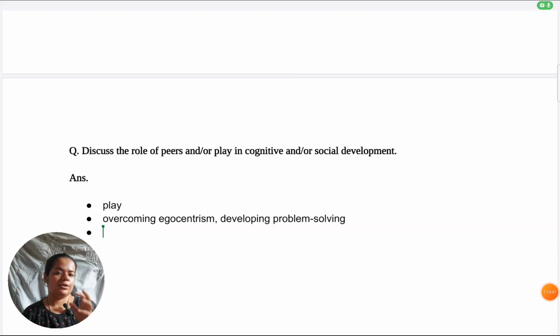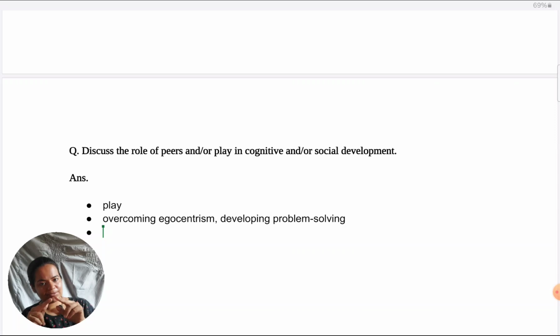If instead you're combining both, so you're taking cognitive also and social also, then just make sure you define which aspect of cognitive you're taking and which of social you're taking. You just mention it here. As far as what is egocentrism and what is overcoming egocentrism is concerned, I would suggest don't take it in the introduction. Save it for later because you need to elaborate in detail. That's the main focus of your discuss question rather than the studies.